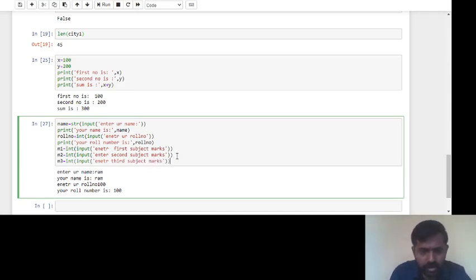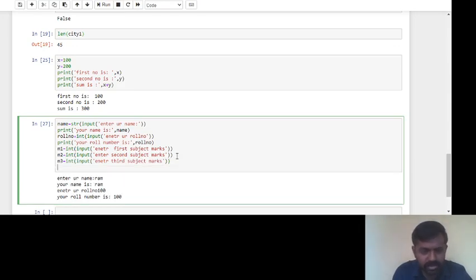Now the next thing is average is equal to m1 plus m2 plus m3. Now you can give that one in the brackets, after that divided by 3.